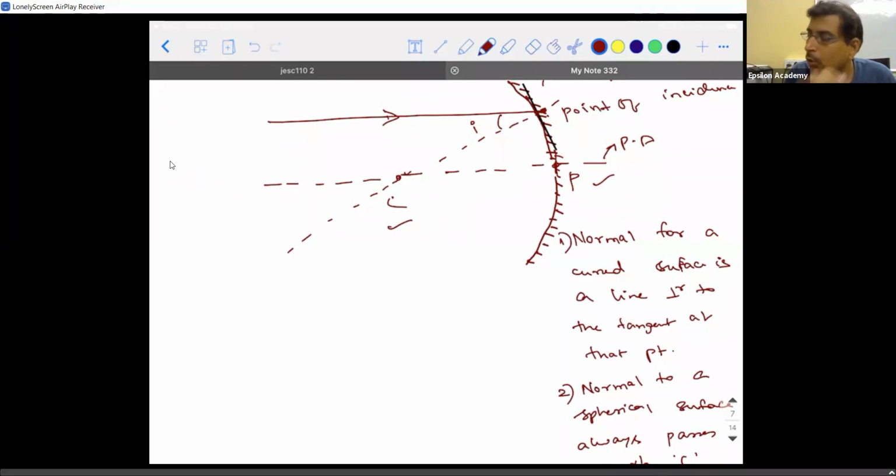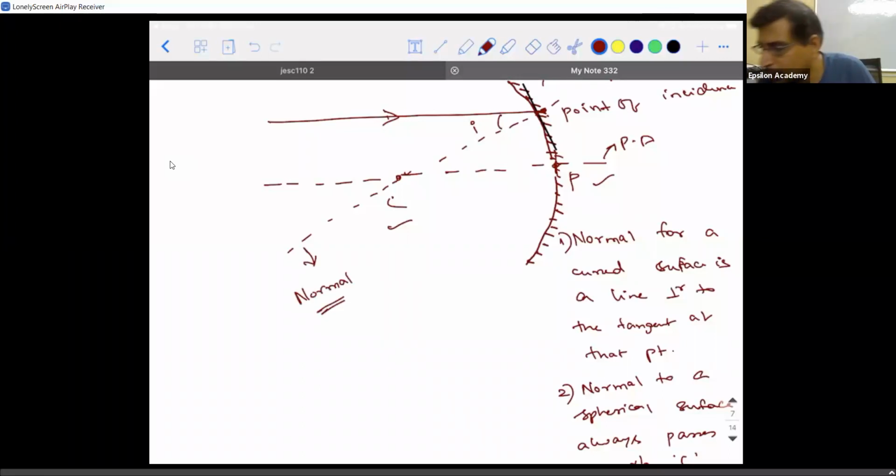When you draw an incident ray, there will be a particular point where the incident ray and the mirror meet. That point is called the point of incidence. At the point of incidence, your first job before you draw the reflected rays is to draw a normal. With respect to a spherical mirror, from the point of incidence, just draw an imaginary line through the center of curvature. Then this line is called the normal of the spherical surface.